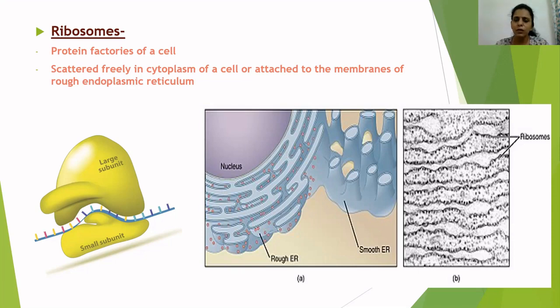The sequence is always decided by the genetic material, that is, which particular amino acid has to be linked or added in the chain first is decided by the genetic material. So ribosomes do nothing but assemble amino acids under the guidance of the genetic material, DNA.